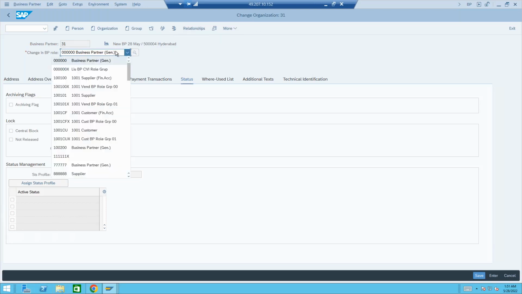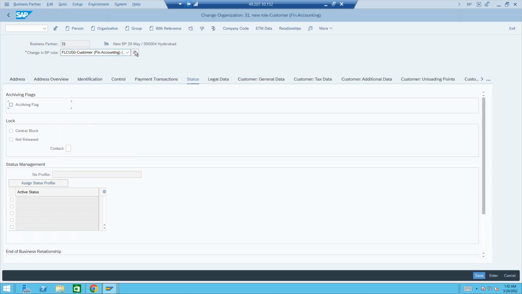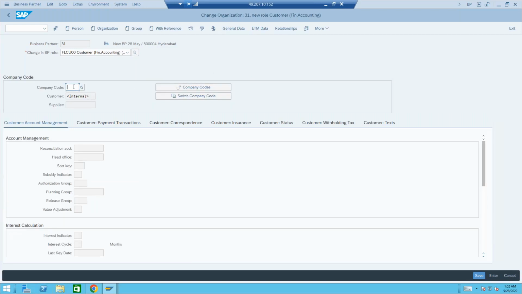But when we extend this particular business partner to FLCU00, that is customer accounting, the system adds this particular company code here, right? And when we click on this company code, here you could see what is the company code for this customer. That is business partner and customer. I told you, right, the same number scenario.